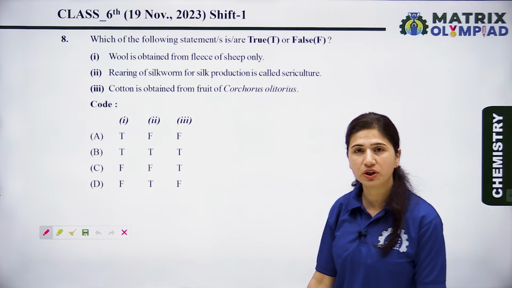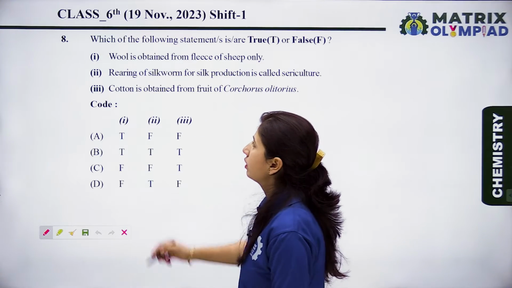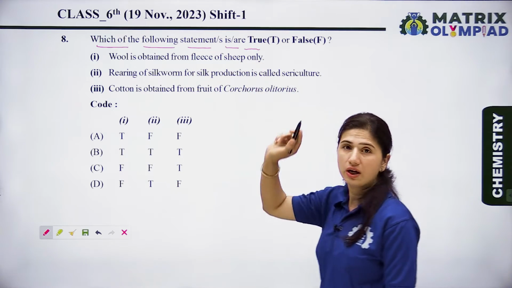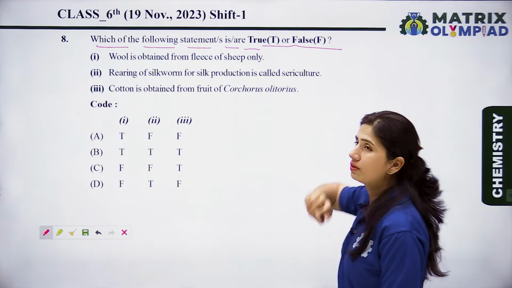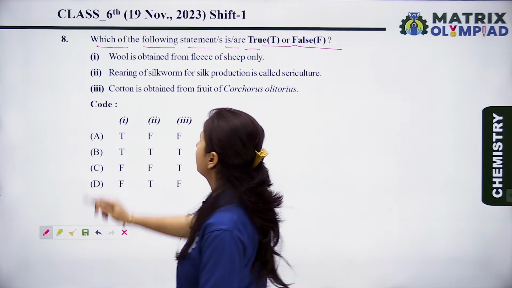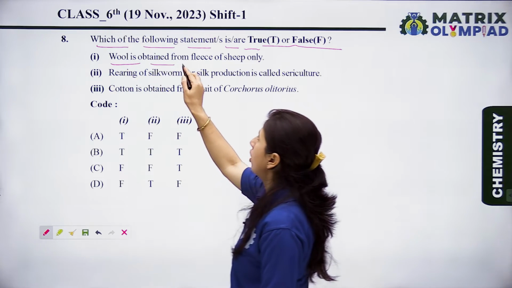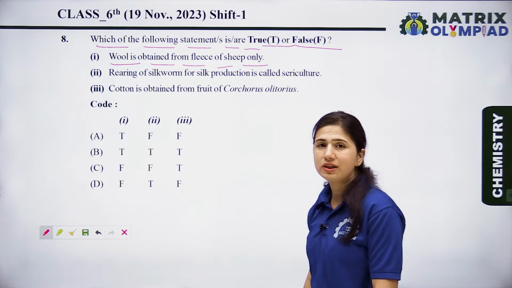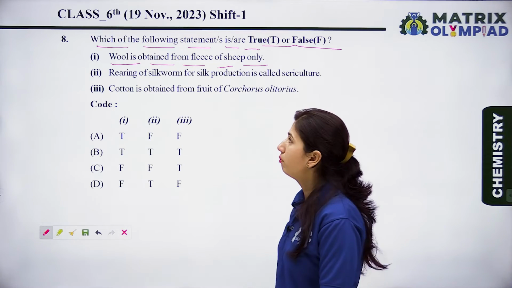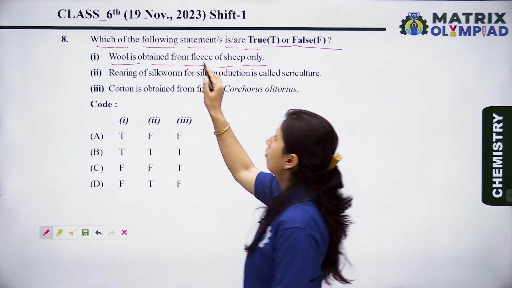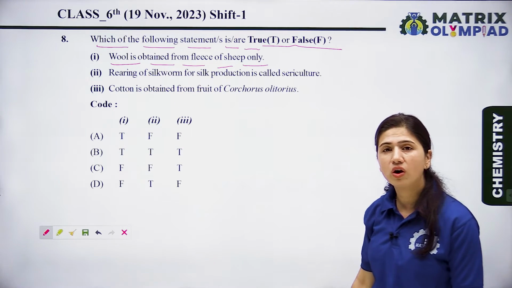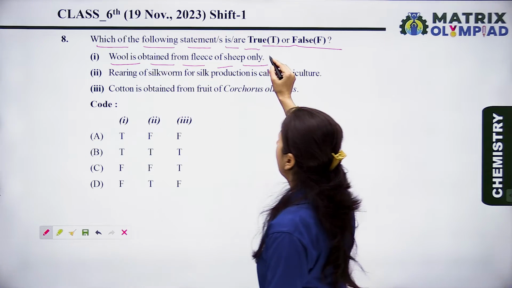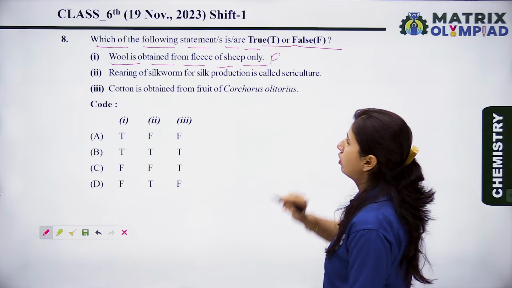Now let's see question number 8. Which of the following statements is or are true or false? Let's see the first statement. Wool is obtained from fleece of sheep only. No, it's completely a wrong statement because wool is obtained from the fleece of camel and goat also. So option A is a false statement.